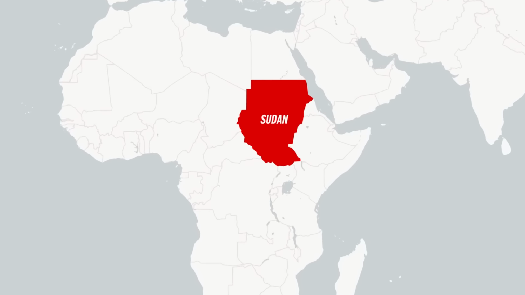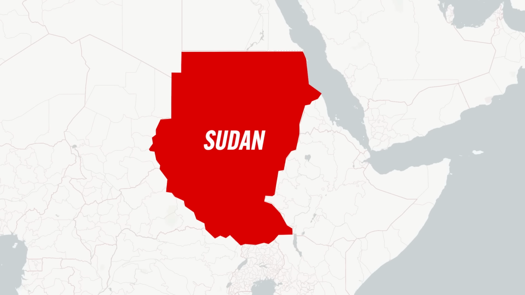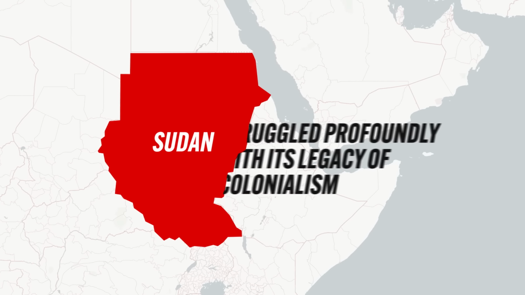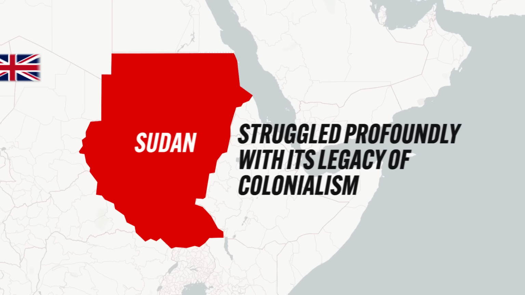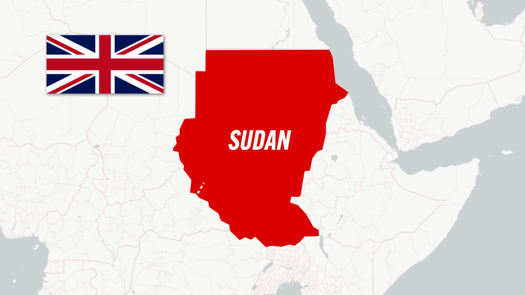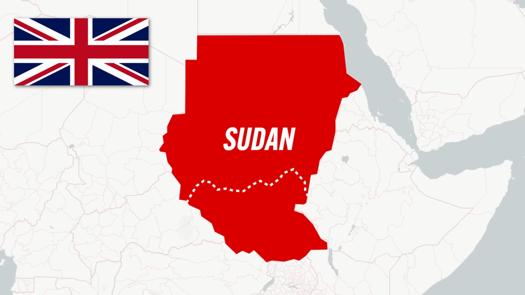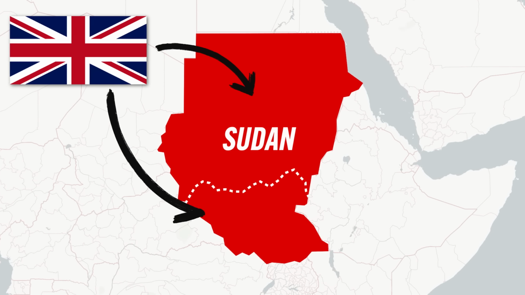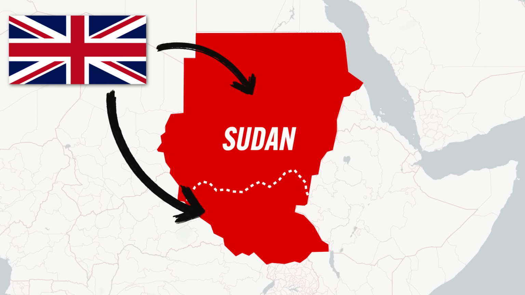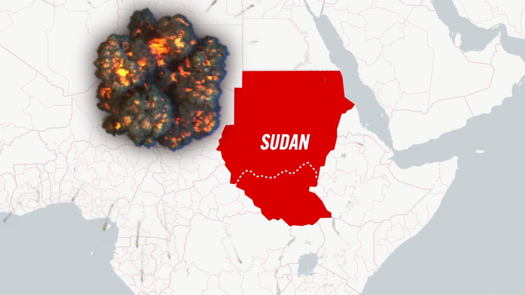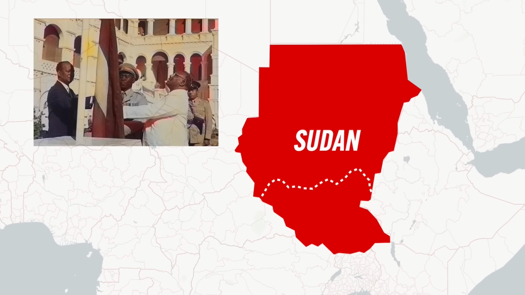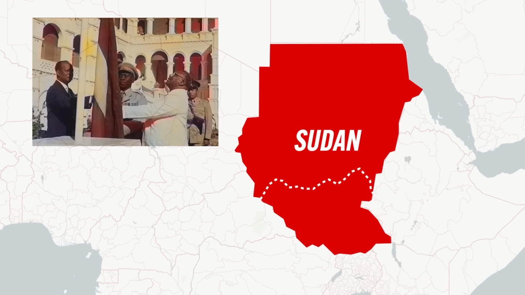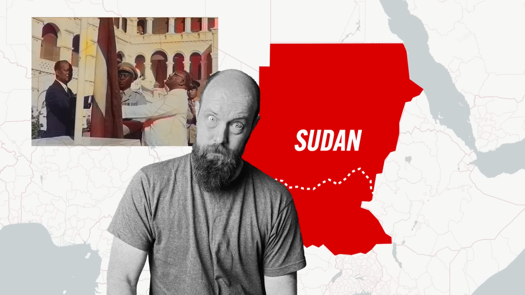tension. And a good example here is the African state of Sudan, which, as it shouldn't surprise you to hear by now, struggled profoundly with its legacy of colonialism. Now, during the colonial age, Britain ruled Sudan and created a sharp ethnic division between the North and the South. And for various reasons, the British invested heavily in the development of the North while leaving the South kind of destitute. So, when Sudan declared its independence in the 1950s, the ethnic group in the North took power and ruled the entire state, which to the ethnic groups in the South was, to put it mildly, a hot mess. And so that ethnic tension led to 2 civil wars.